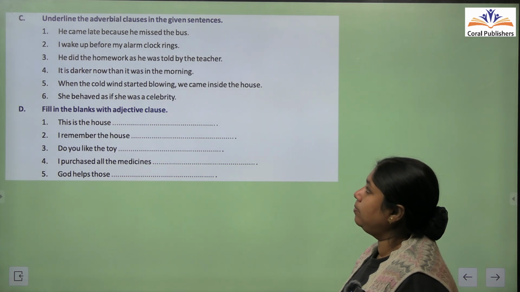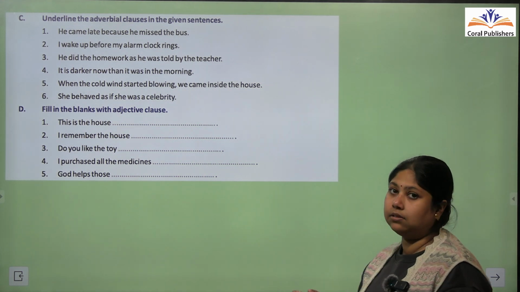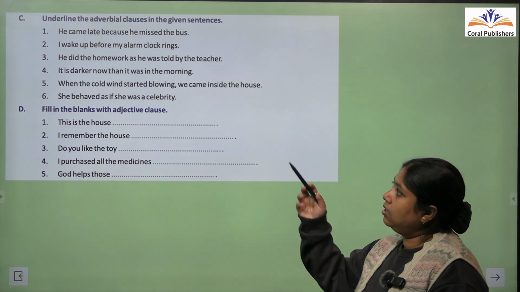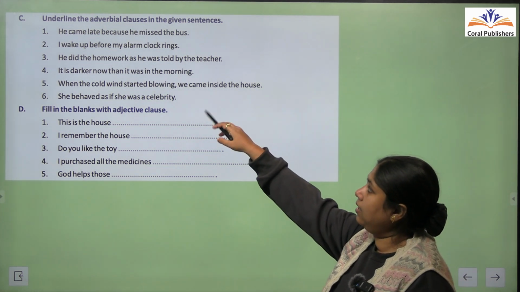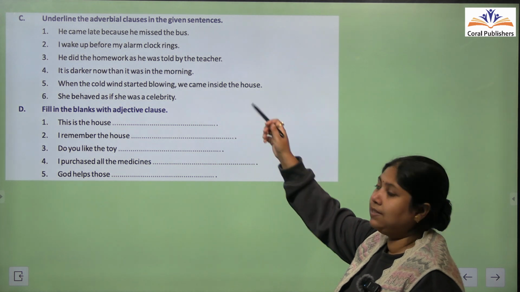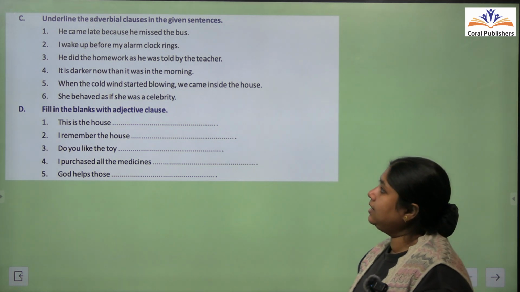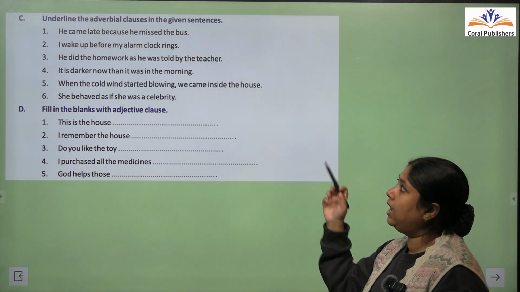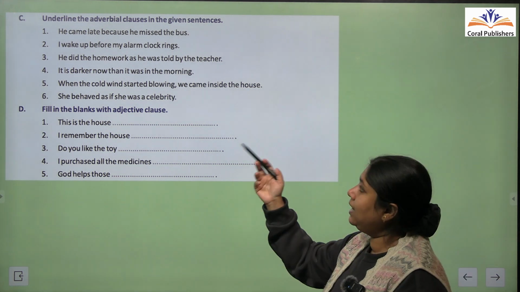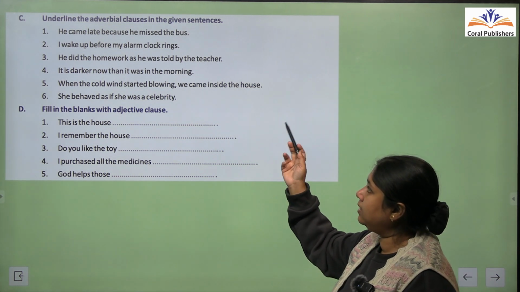He came late because he missed the bus. Okay. So he came late. So here the adverbial clause would be he missed the bus. All right. Next, I wake up before my alarm clock rings. So before my alarm clock rings. He did the homework as he was told by the teacher.